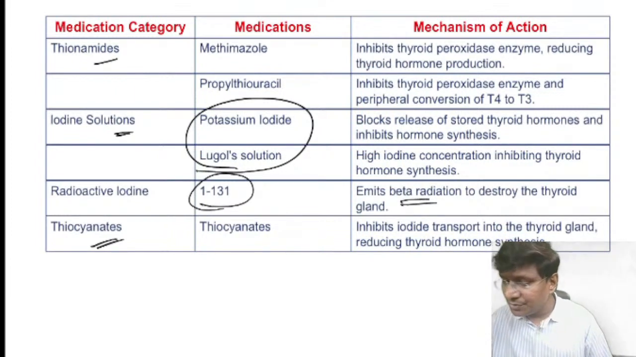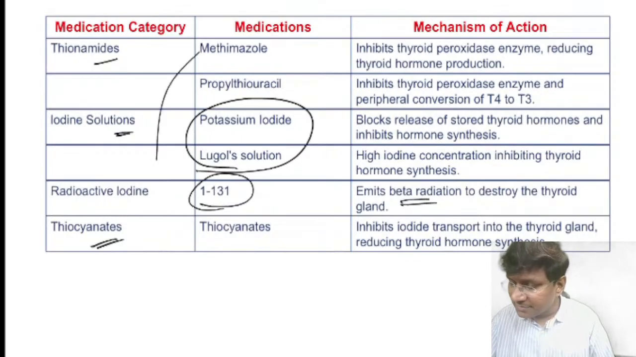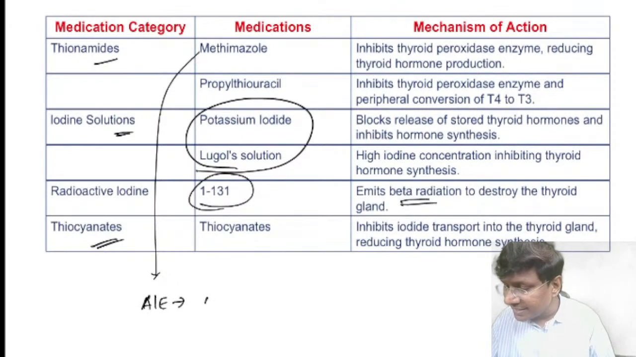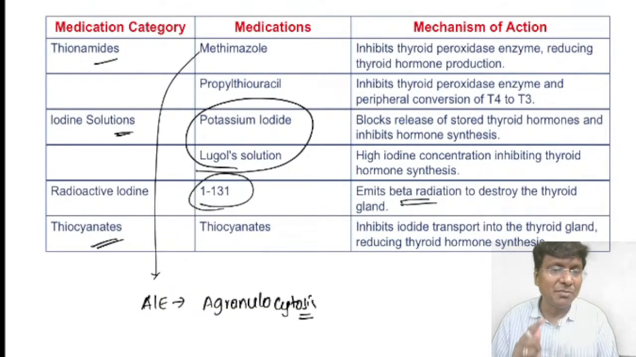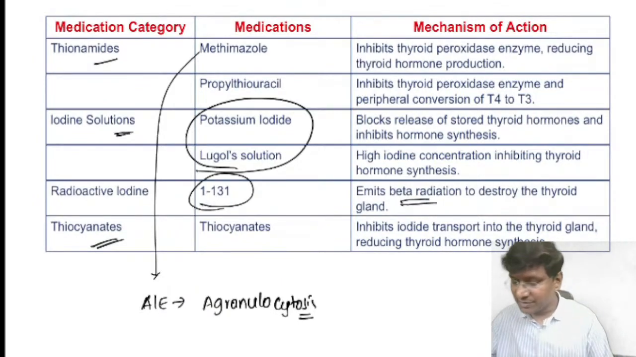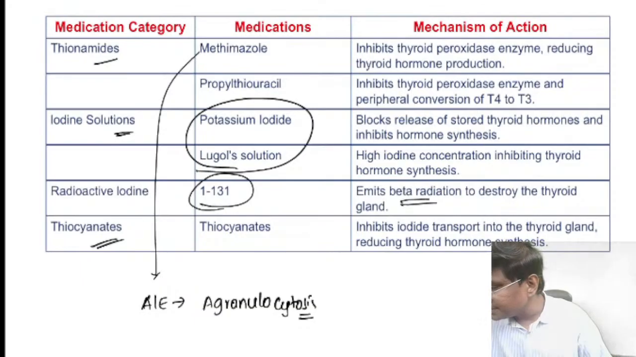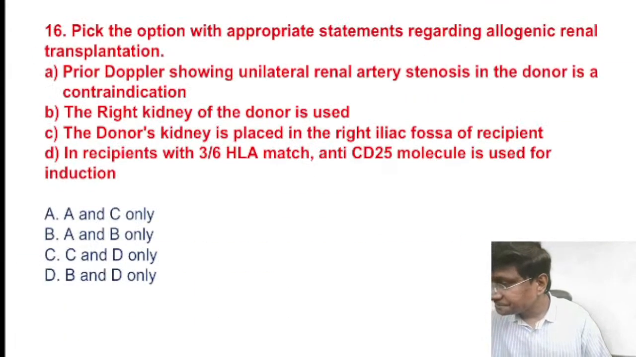And at the same time, you need to quickly remember the adverse effects of methimazole. It will cause agranulocytosis. And because of this agranulocytosis, what will the patient's presentation be? The patient's presentation will be in the form of upper respiratory tract infections. Okay. So that was about the discussion of the antithyroid drugs.